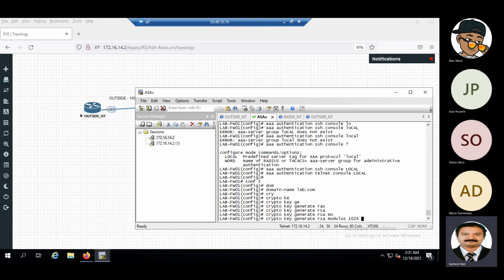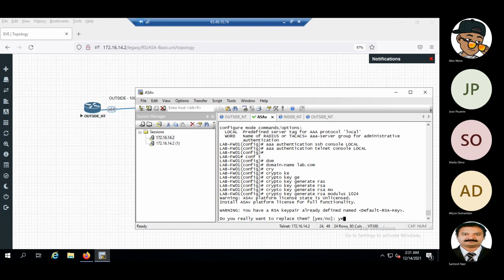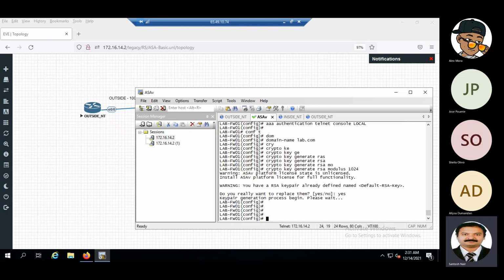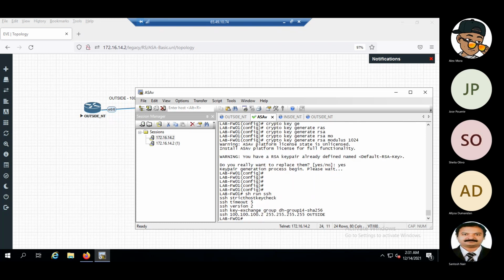1024 is a weak key actually. In production we always have to give 2048. Just for testing purpose, we are giving 1024. Okay, this is done. Just check the configuration: show run. We just want to check the configuration for SSH, so show run SSH. Now we'll try to do an SSH.